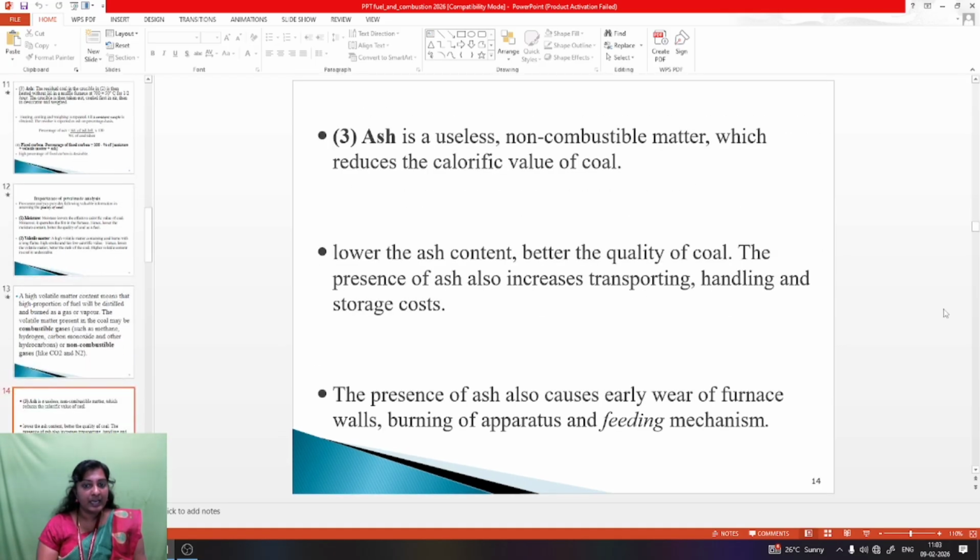Then ash is a useless non-combustible matter which reduces the calorific value of coal. Lower the ash content, better the quality of coal. The presence of ash also increases transportation, handling and storage costs. The presence of ash also causes wear of furnace walls, burning of apparatus and feeding mechanism.